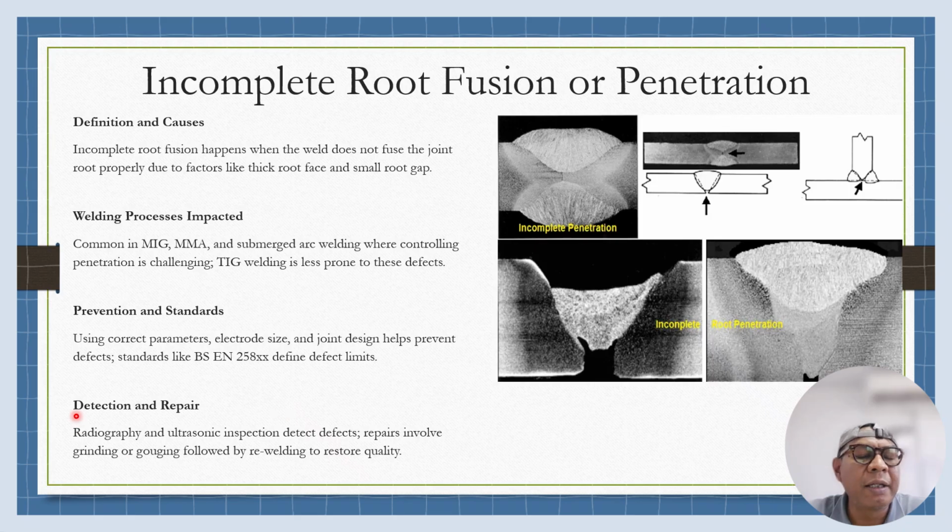Detection and repair. Because this defect is on the root, especially for piping, we cannot see it from the outside because it is on the ID of the piping. Then we need NDT to detect this incomplete root fusion defect, such as radiography and ultrasonic inspection. Then we need to repair it by grinding and gouging, followed by rewelding, and restore the quality.